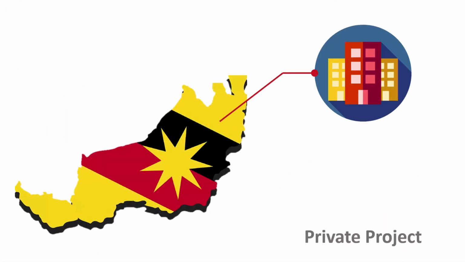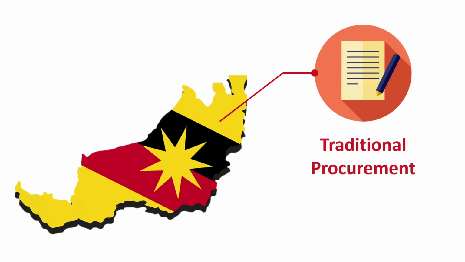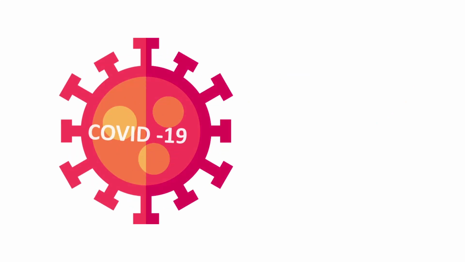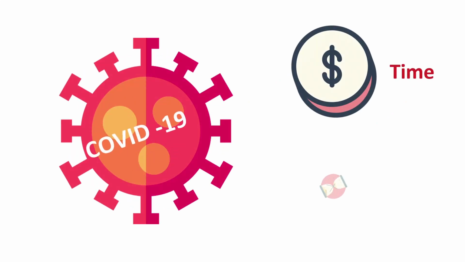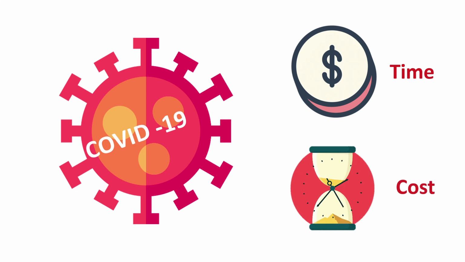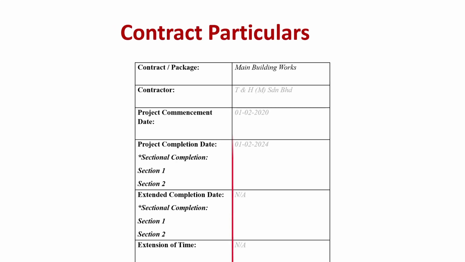This financial statement is prepared based on the private projects for mixed development in Kuching, Sarawak, using the traditional procurement method. It is assumed that PAM 2018 with quantities is used for this project. In the case of unforeseen circumstances where major events that have an impact on the project time and cost occur, such as the COVID-19 pandemic, necessary amendments to the SOP are to be made accordingly. The first page of the financial statement is to be filled in with the project particulars.